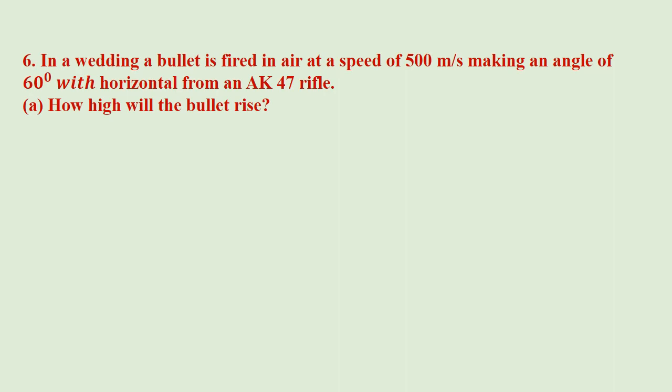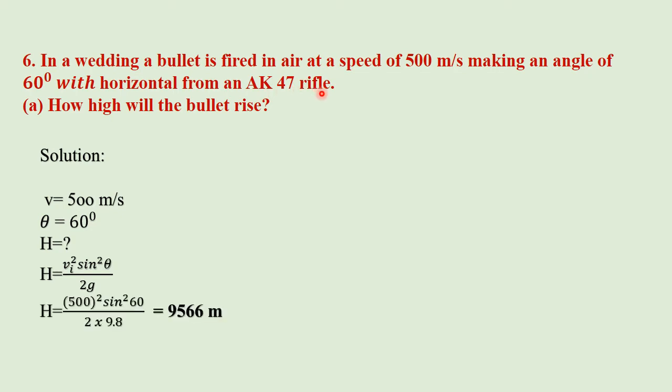Numerical number 6. In a wedding, a bullet is fired in air at a speed of 500 meter per second, making an angle of 60 degree with horizontal from an AK-47 rifle. How high will the bullet rise? Solution. As velocity is 500 meter per second, angle is 60 degree. We need to calculate height, and formula of height is h is equal to vi square sine square theta divided by 2g. Putting the values of vi, initial velocity, angle and g, we get height that is equal to 9,566 meters.